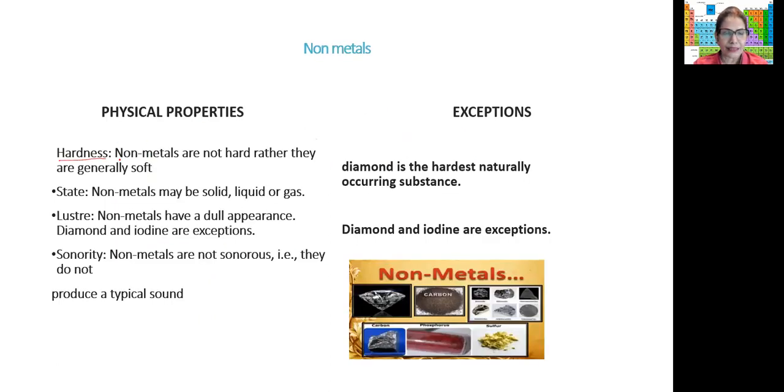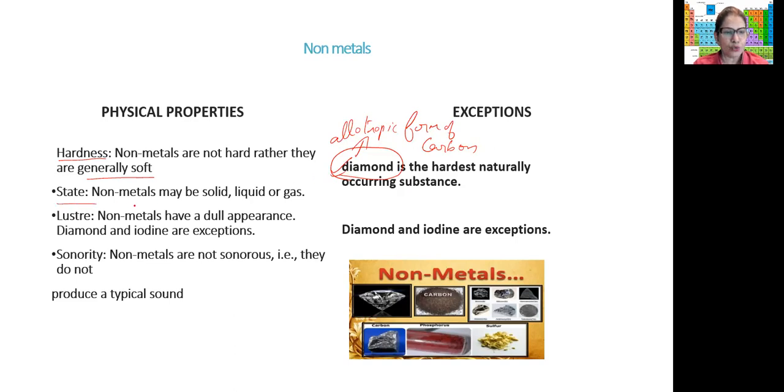Now coming to the hardness, non-metals are soft. They're not as hard as the metals. They're generally soft, except, now here is the exception, diamond. Diamond, you all have seen diamond also, diamond jewelry. So diamond is the hardest naturally occurring substance. Now, again, this is an allotropic form of carbon. One we had done graphite. Now it is diamond. So diamond is an exception. It is very, very, very hard. Otherwise, most of the non-metals are soft.